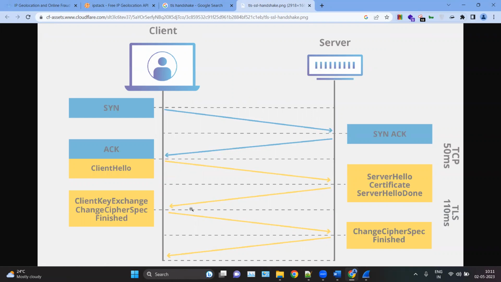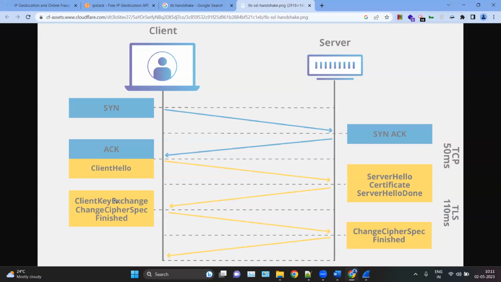Then the client sends the client key exchange packet, which carries the encryption information, which encryption to use, and other certificates for that. And then the server exchanges the change cipher spec.